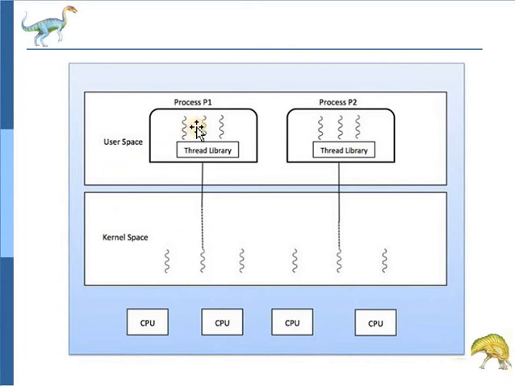Whenever any thread of a process makes a blocking system call, then the entire process will block, as we have only one kernel thread and only one user thread can access the kernel at a time. So, multiple threads are not able to access the microprocessor at the same time. This is the many-to-one model.